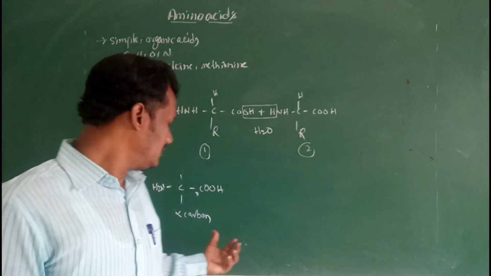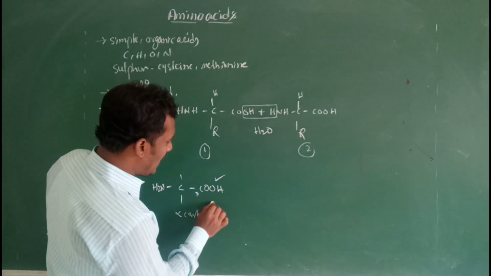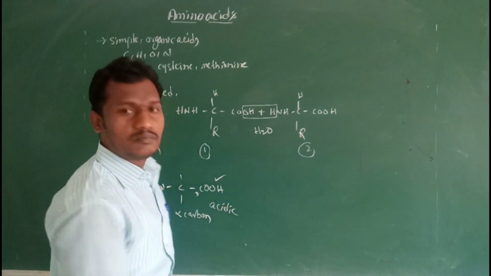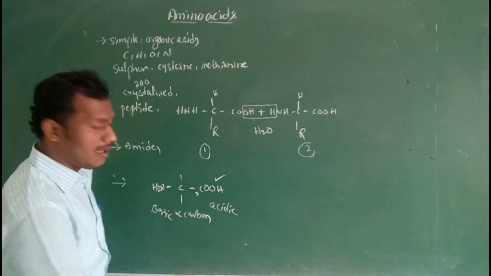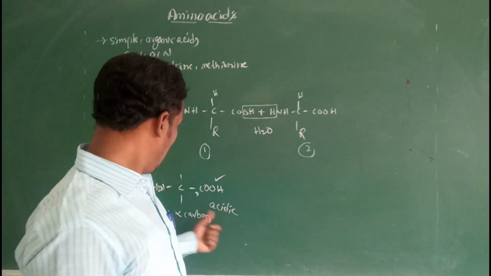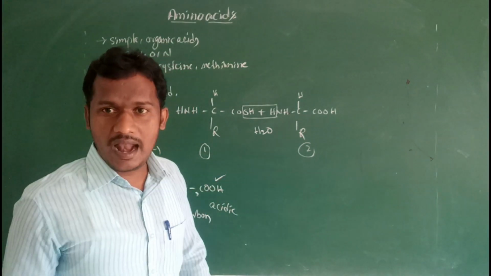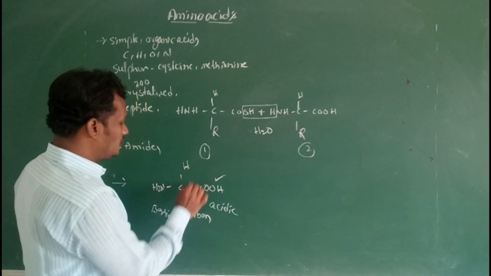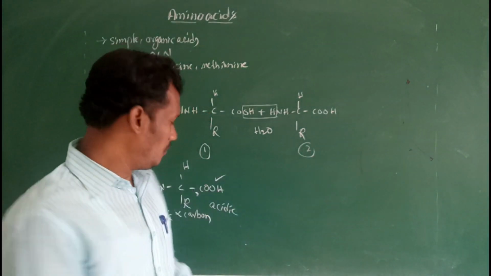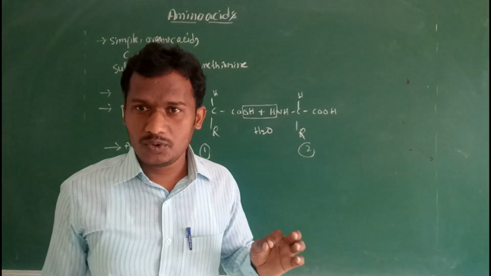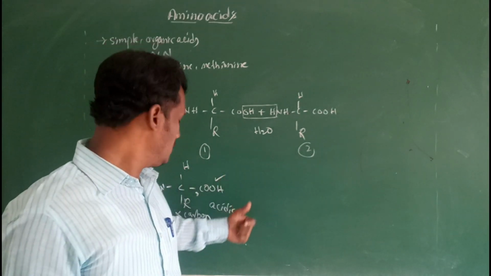The carboxylic group provides the acidic nature. The amino group provides the basic nature, depending on low pH and high pH conditions. In addition to the carboxylic group and amino group, an H group and an R group are also present. So four groups occupy the four valency positions.